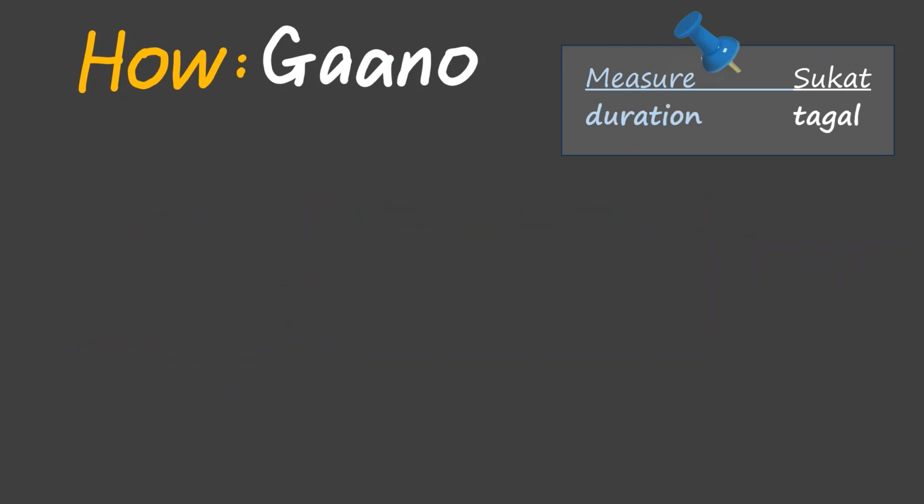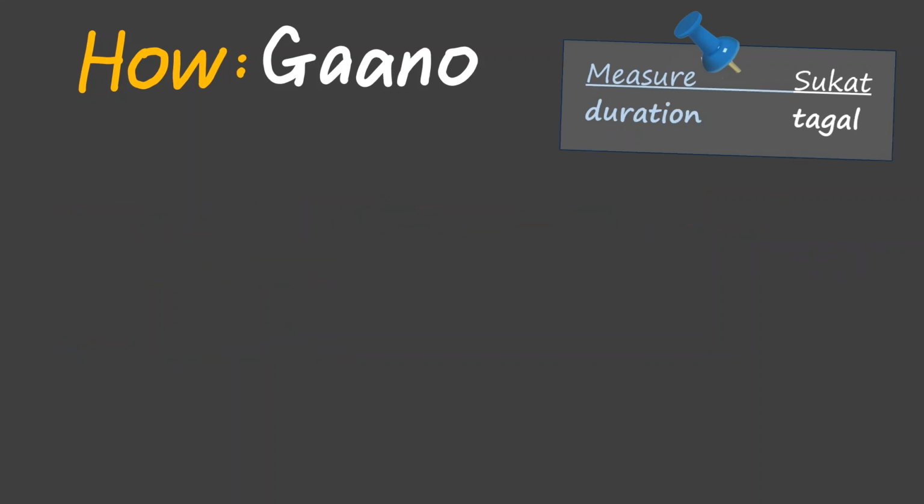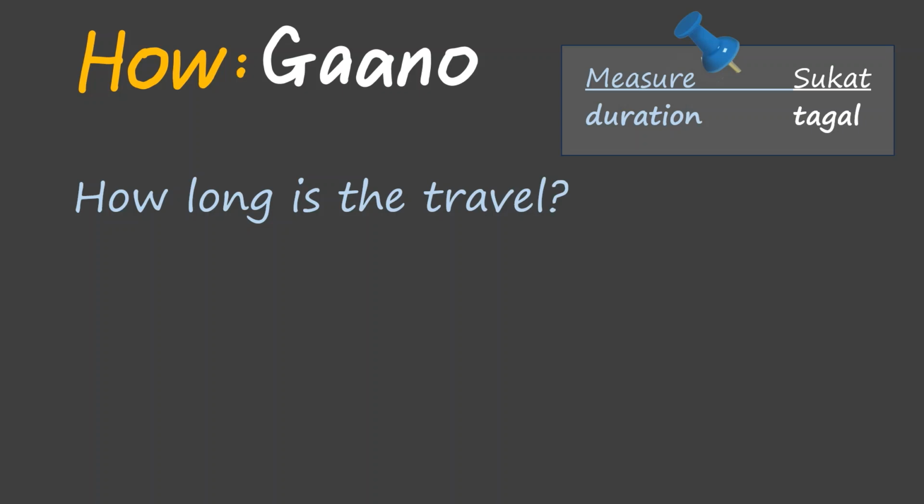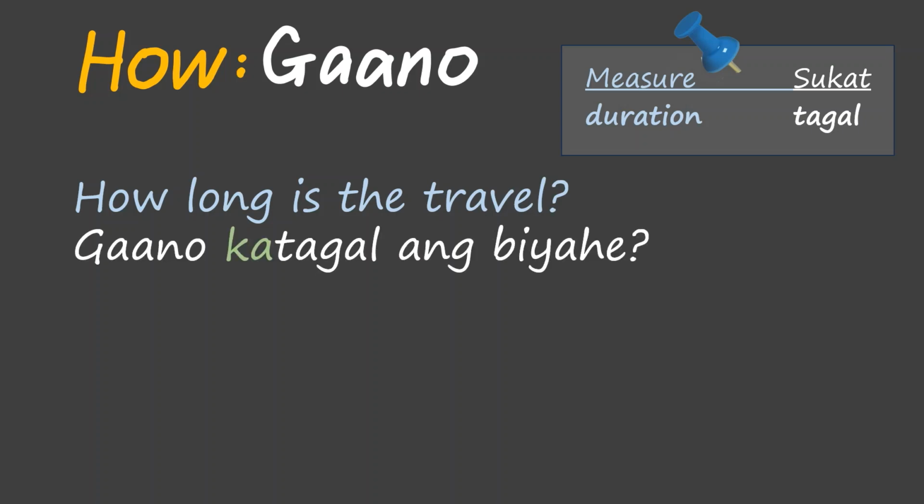Now, let us look at an example using duration or tagal. How long is the travel? Gaano katagal ang biyahe? How long? Gaano katagal? We added ka to tagal because the phrase how long is asking about duration. Do you see the pattern now? We put a ka before the word of the measure.